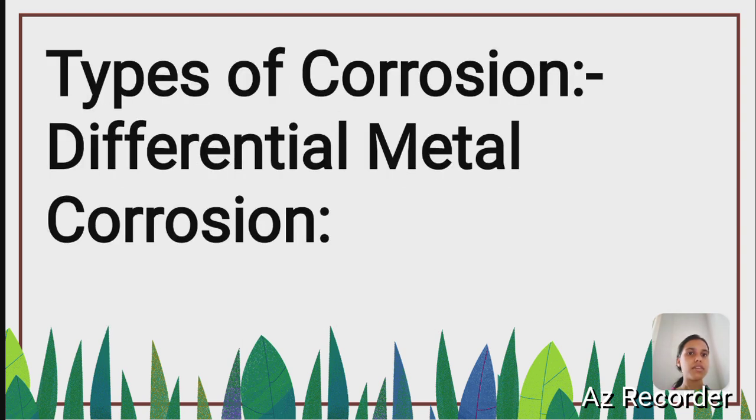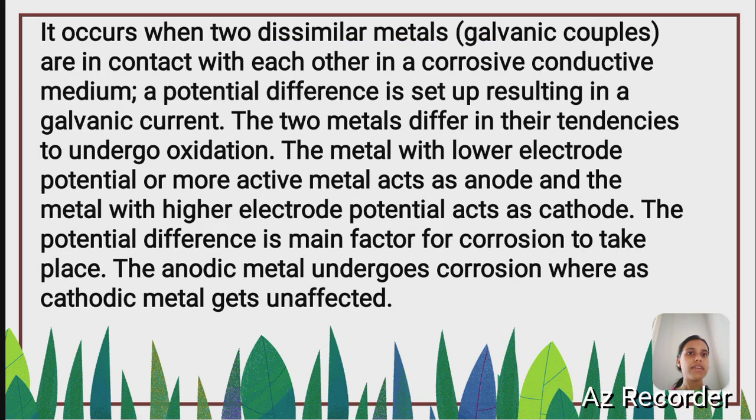Types of corrosion, that is differential metal corrosion. It occurs when two dissimilar metals are in contact with each other in a corrosive conductive medium. A potential difference is set up, resulting in a galvanic current. The two metals differ in their tendencies to undergo oxidation.